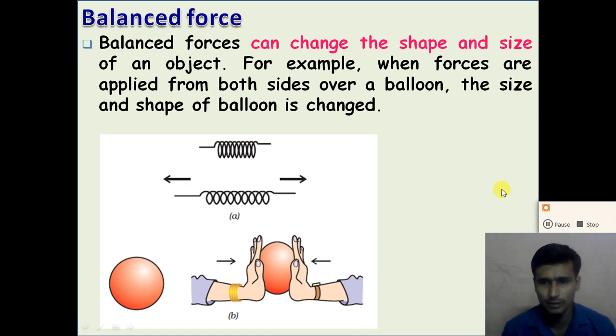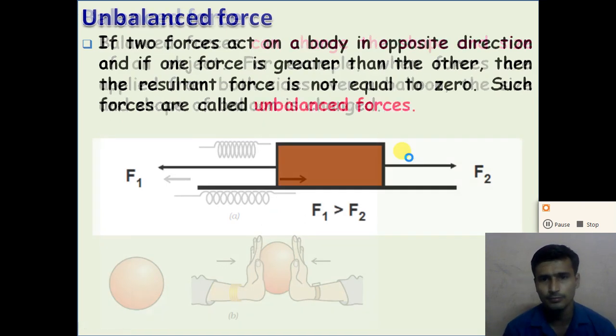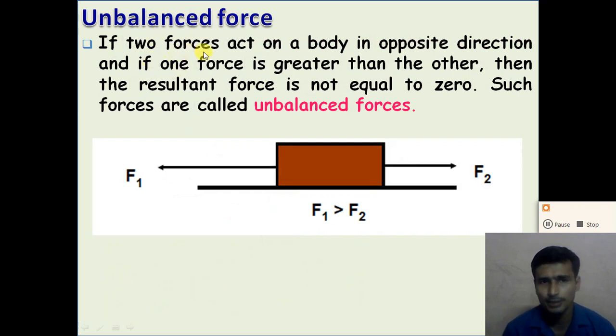Now what about the unbalanced force? Right? If two forces act on a body in the opposite direction, and if one force is greater than the other force, then the resultant force is not zero, and such forces are known as the unbalanced force.